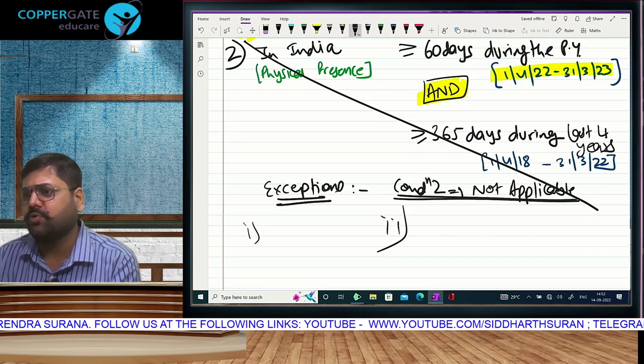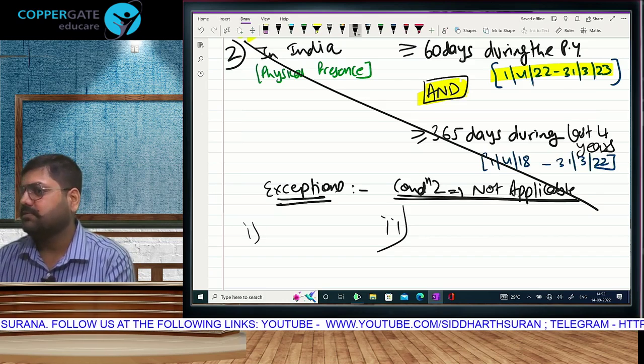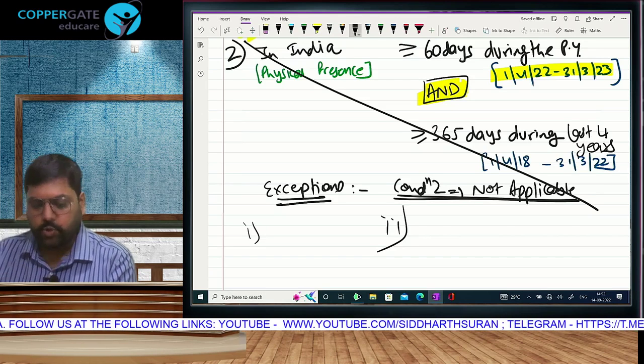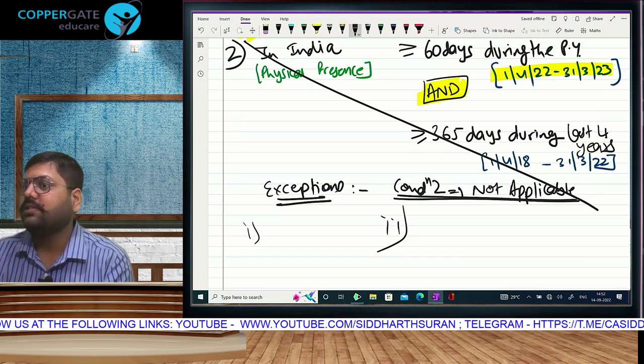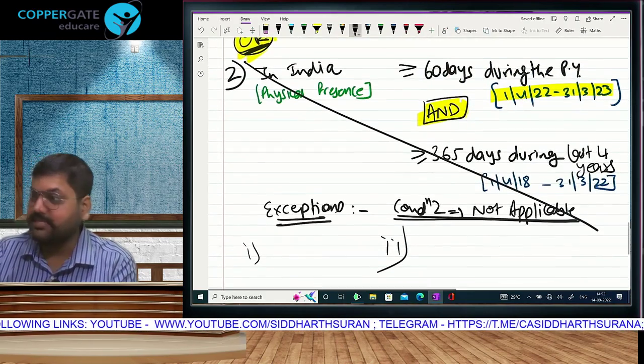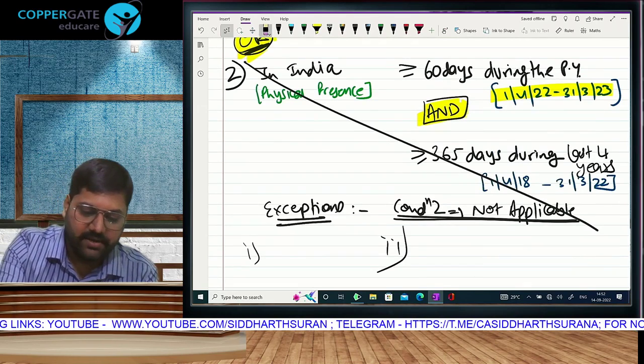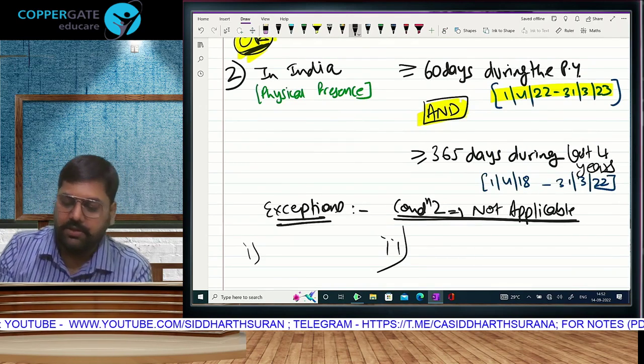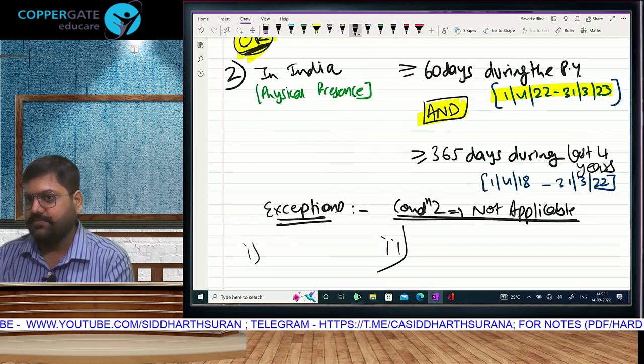Third will come, third is yet to come. Till now, there is only one condition. So for these 2 assessees, only the first condition will apply. Understood? What do you mean by an exception? Exceptions where condition 2 is not applicable, you can become resident with condition 1.